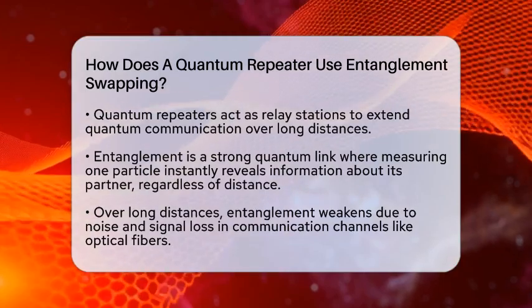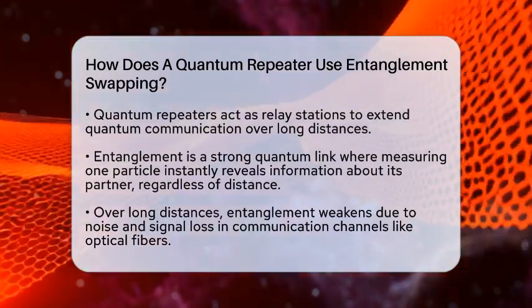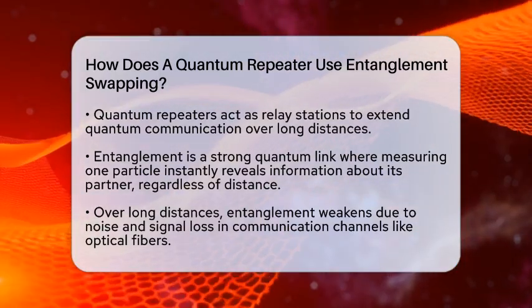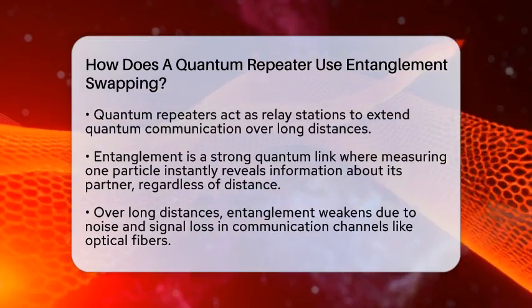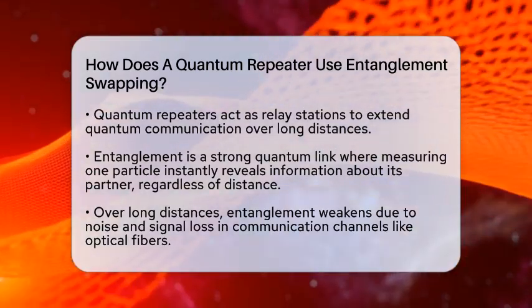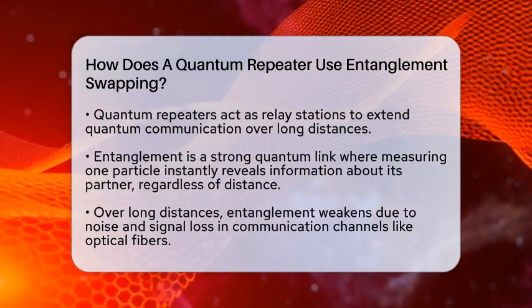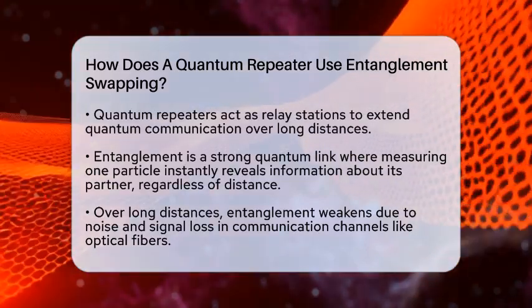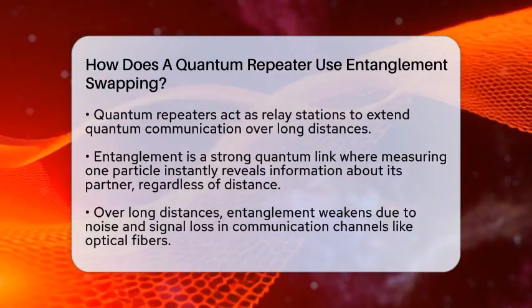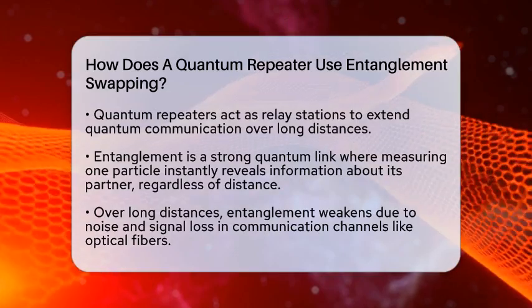One of their key tricks is called entanglement swapping, which sounds complicated but is actually quite clever. Let's start with what entanglement is. It's a quantum link where two particles share a connection so strong that measuring one instantly tells you about the other, no matter how far apart they are.